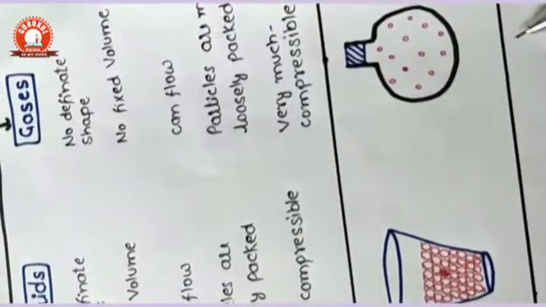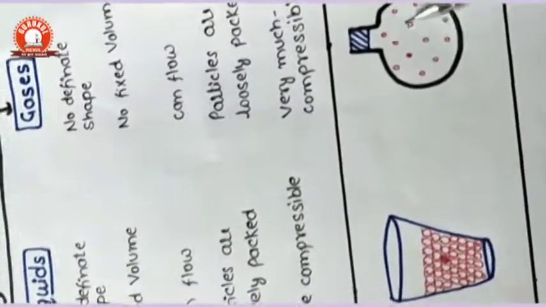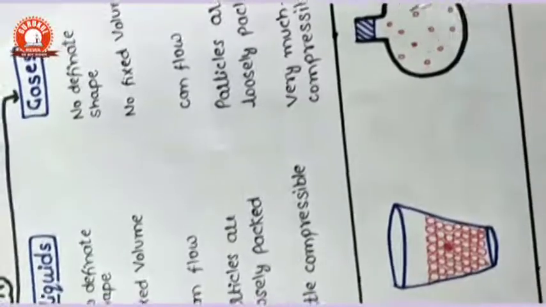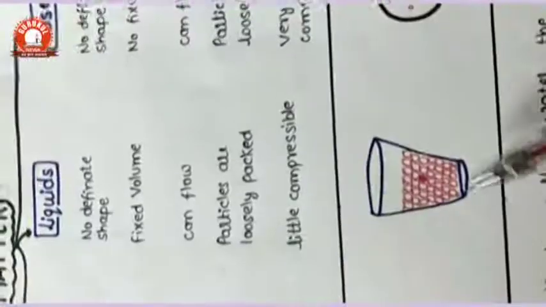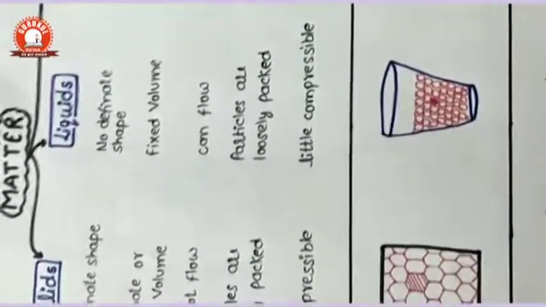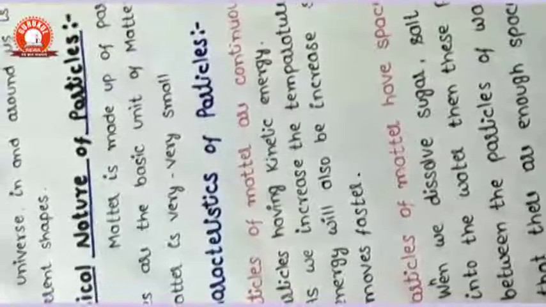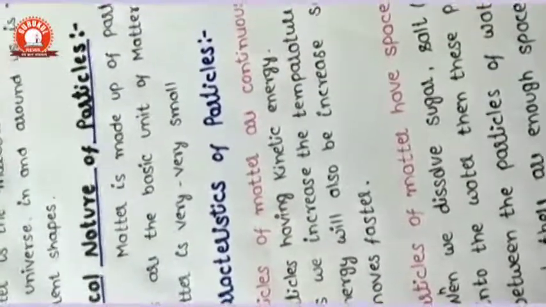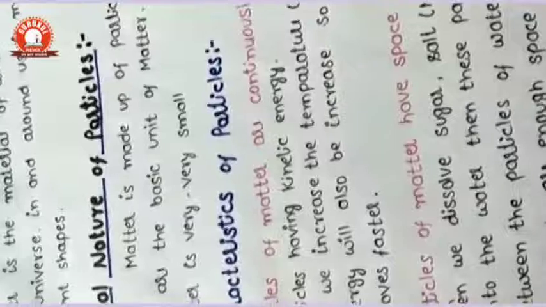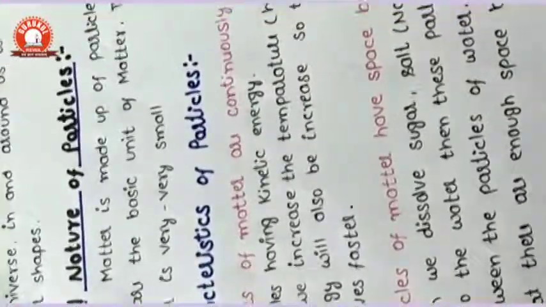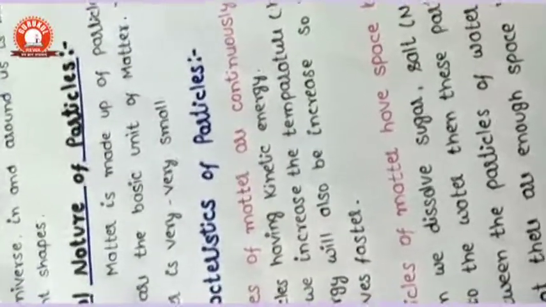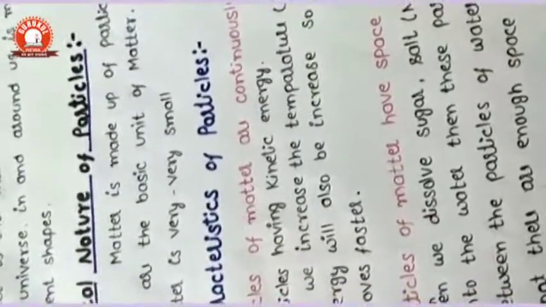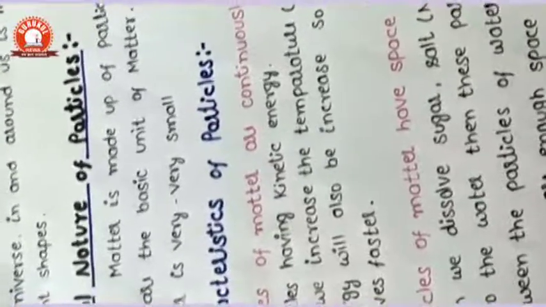If we see the diagram, these particles are farther from each other, so that they have more area to move. So gas particles move here and there more easily as compared to liquid, as compared to solid. In another example, if you see, in the current days we are locked in our houses due to the coronavirus. So we have some limitations. We cannot go here and there. We are restricted inside the houses.